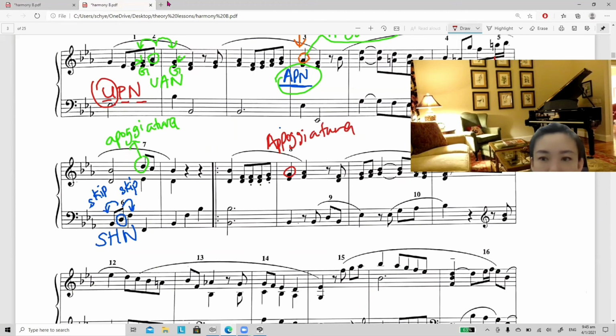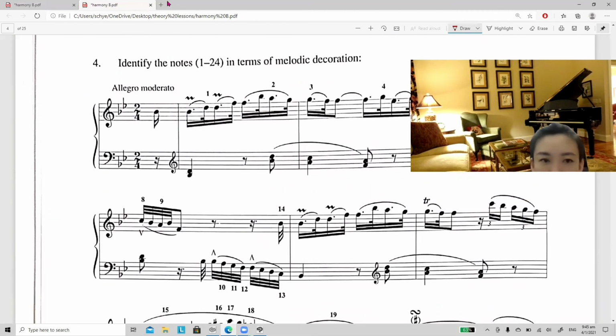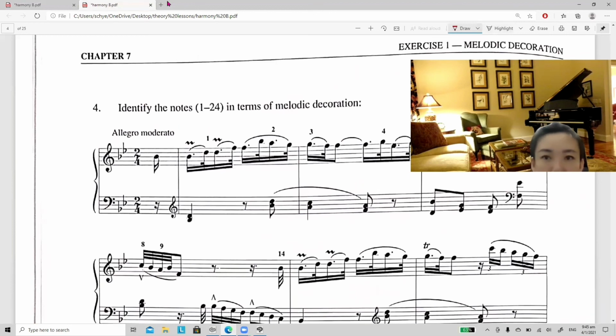Okay, let's look at another example. Okay, for this page, number 1. Okay, I circle this note number 1. And this note number 1 is not prepared by step. It's a skip. But the note that comes after this is also a D. Okay, can you remember when I say when this note is the same as the next note?